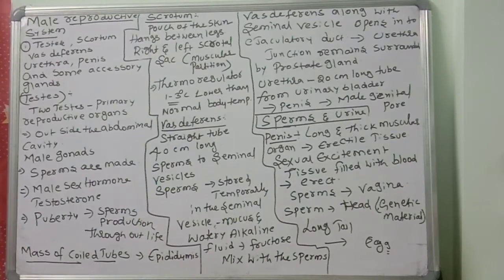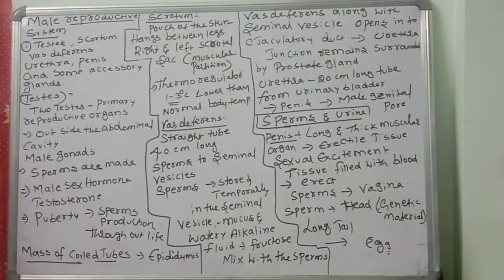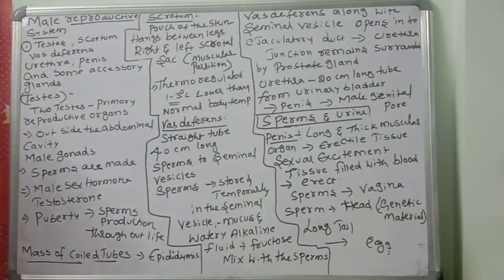Good morning, children. Today we are going to discuss the male reproductive system of humans. In the human male reproductive system, there are different parts. What are the different parts? Number one, the testis.